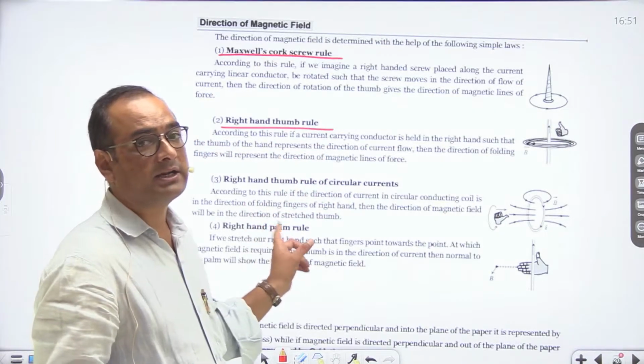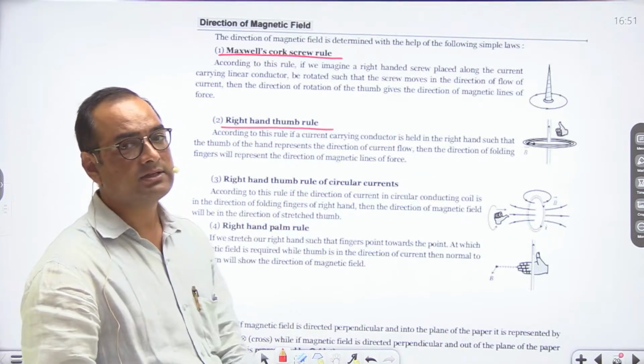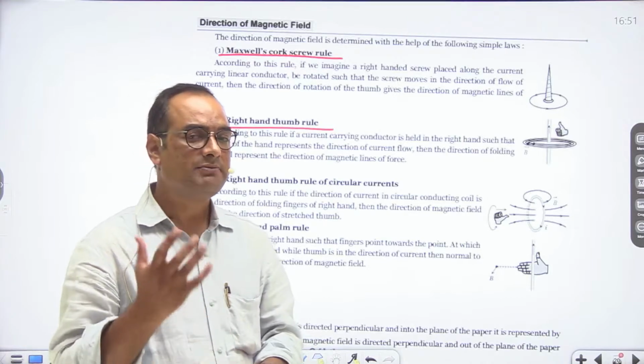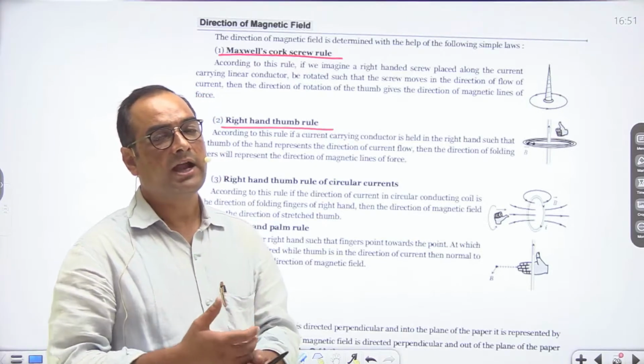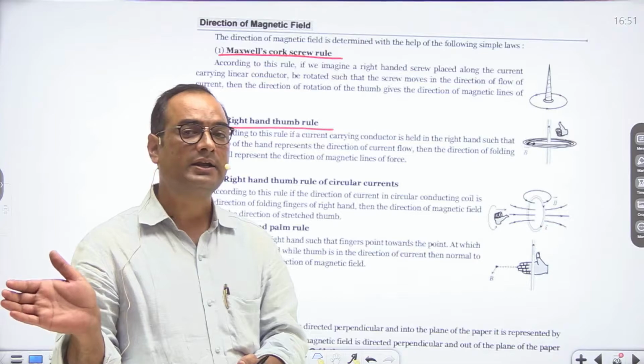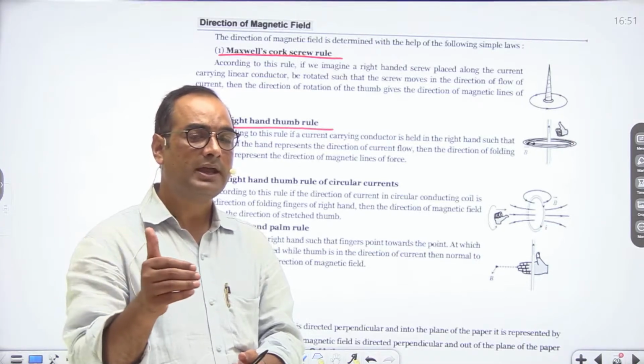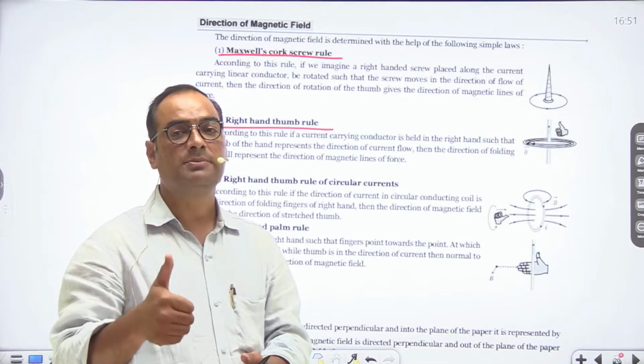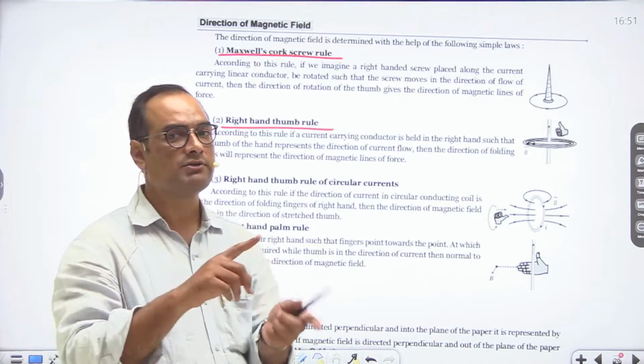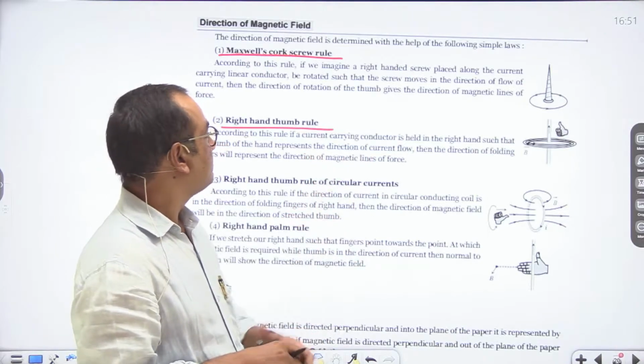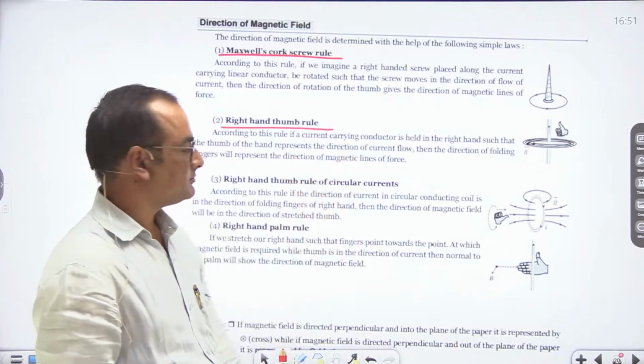Similarly, for the right hand thumb rule for circular currents, this is the similar condition. Let us say we have a circular conductor and we fold the fingers of the right hand in the direction of current flow in the circular current, then the thumb will represent the direction of the magnetic field. So it is the reverse of the right hand thumb rule for straight wires.